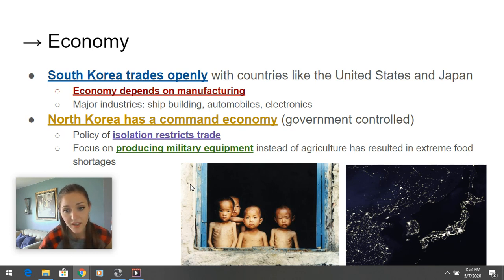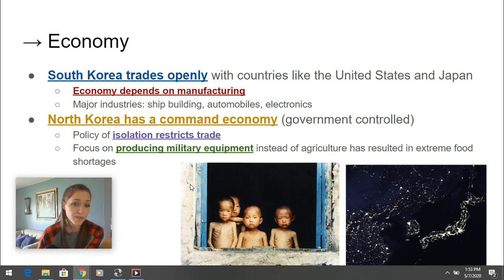North Korea, on the other hand, remember they have a lot of minerals, but they have a command economy, which means it's controlled by the government. They also have a policy of isolation, which means they're trying to make and produce everything that the people within their country need by themselves. They don't trade a whole lot with outside countries. The country that they do trade a lot with is China, which makes sense because they're right next door.